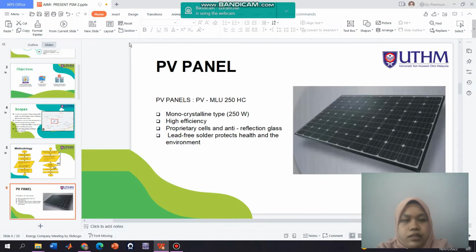So this is the PV panel that I have chosen based on my research. The PV panel has a 250 watt power rating. It is a Mitsubishi type with monocrystalline, high efficiency proprietary cells, and also anti-reflection coating. This kind of PV panel also has lead-free solder to protect health and the environment.